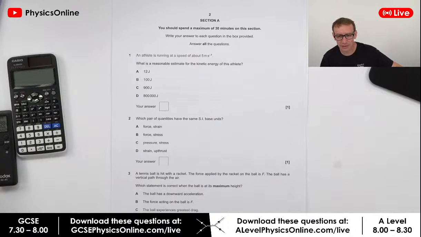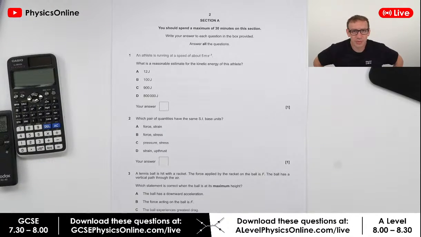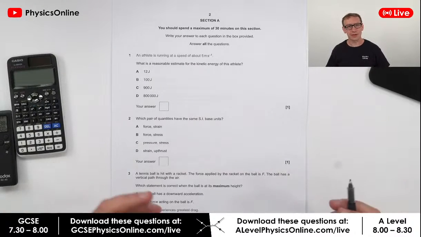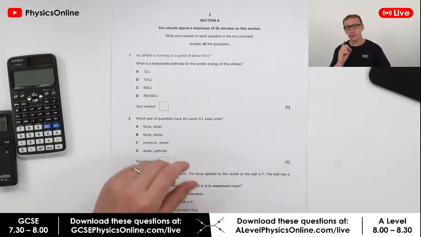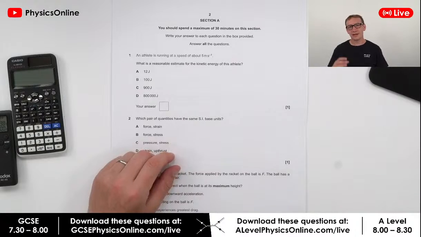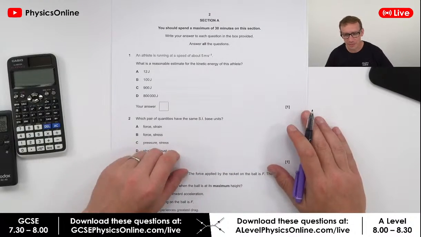Somebody's asking, are BPhO, the Physics Olympiad questions, good for revision? They are. I reckon if you're doing Physics Olympiad problems, the actual past papers will seem super easy by comparison. It tests A-level skills at a high level of thinking. So if you want to get an A or an A star, then do Physics Olympiad problems.